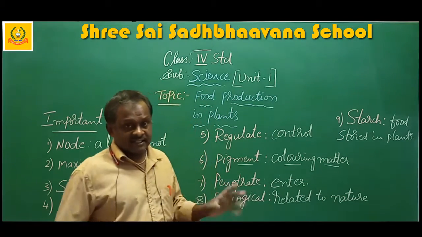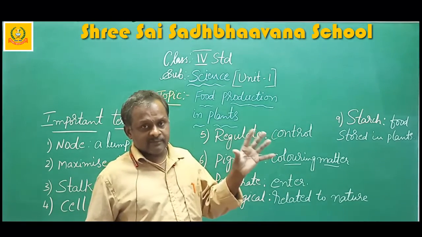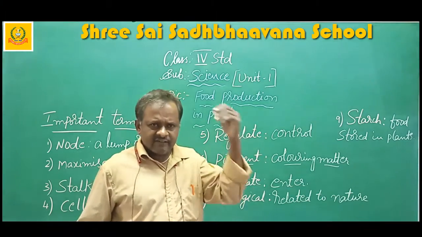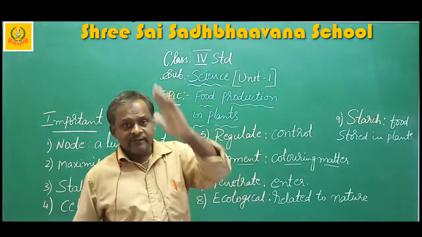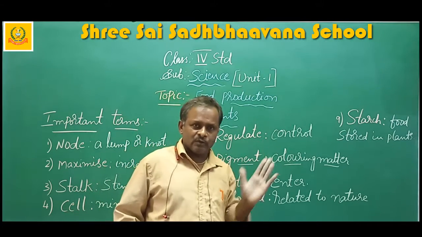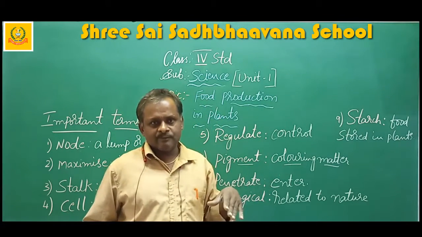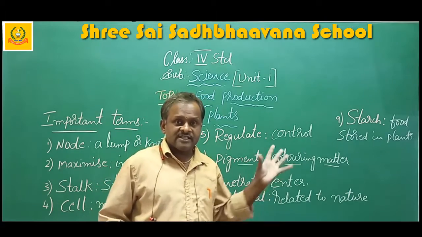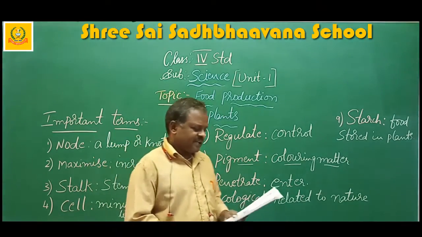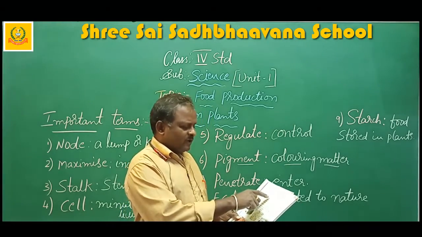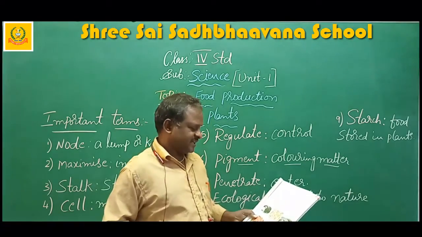I have already explained that cells have some days of lifespan. After that, they wear out, and then new cells will grow, new leaves will grow, new flowers will grow, new branches will grow. For that reason, they use this food.